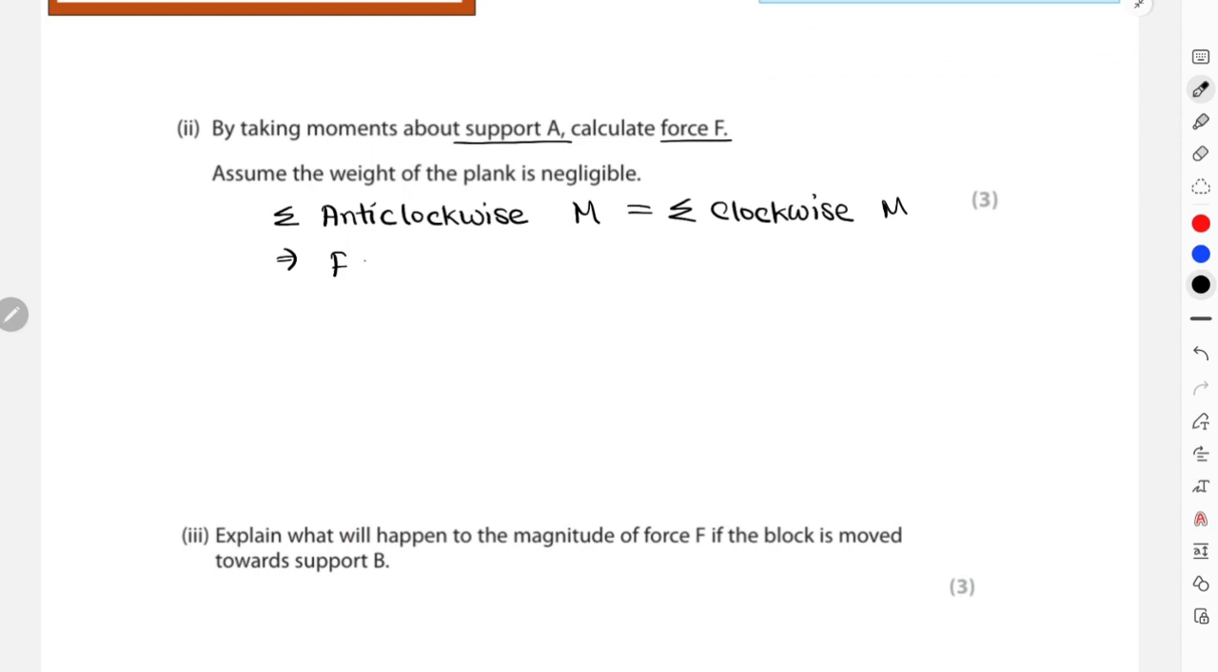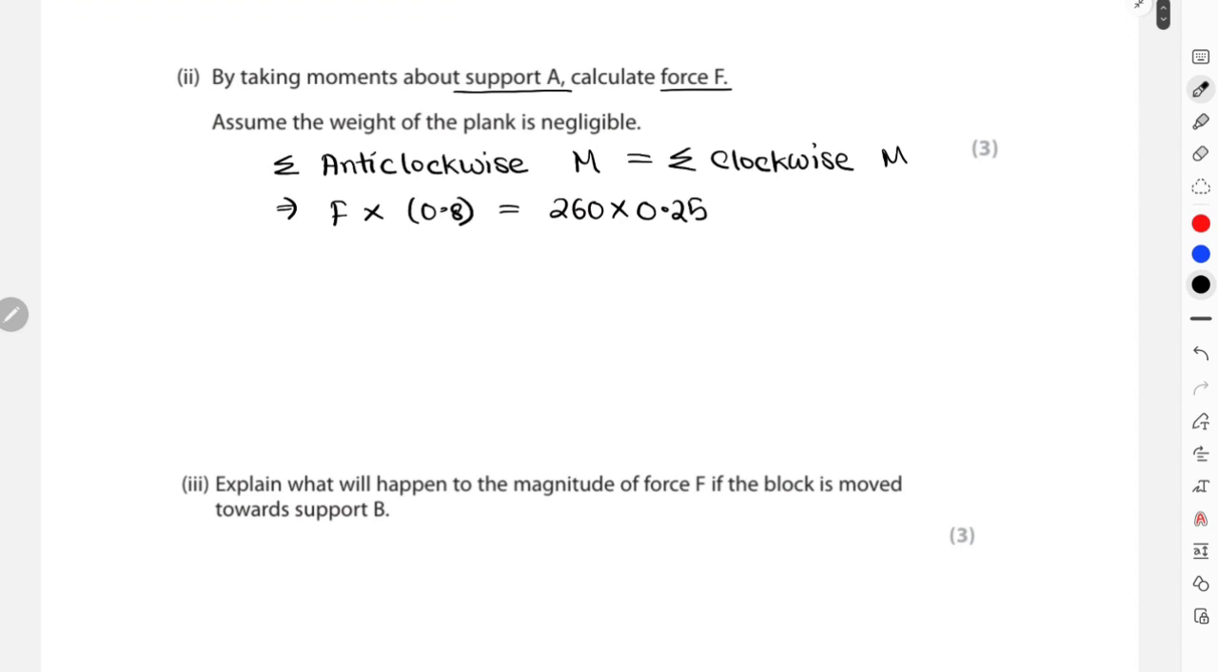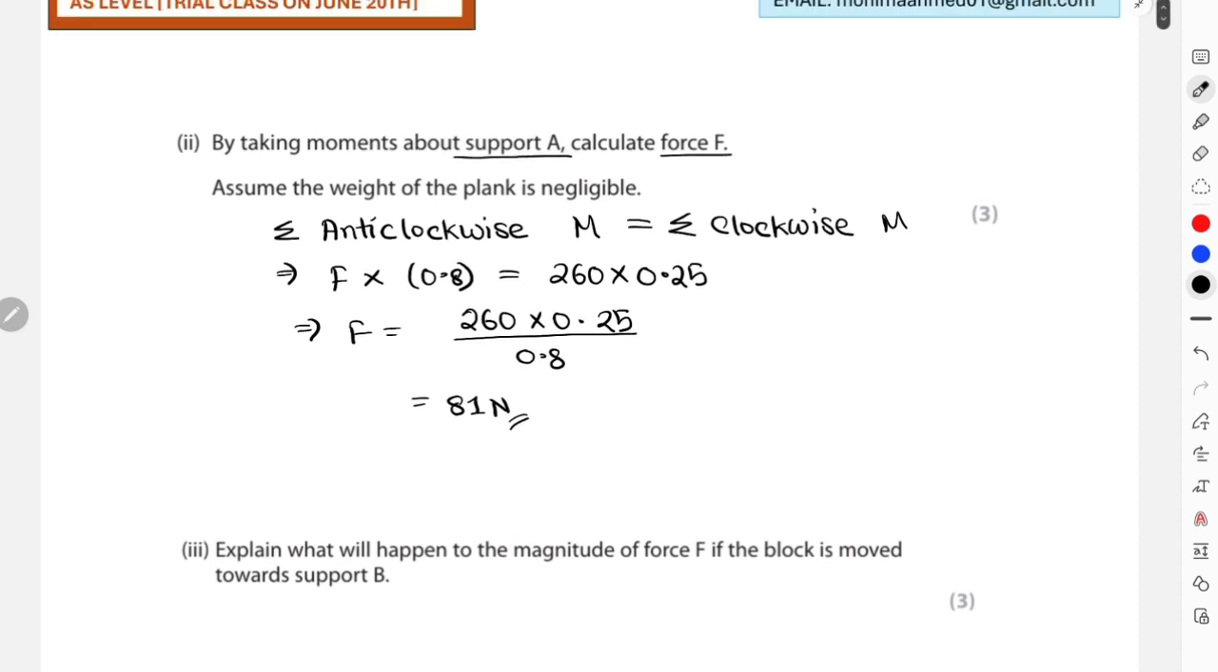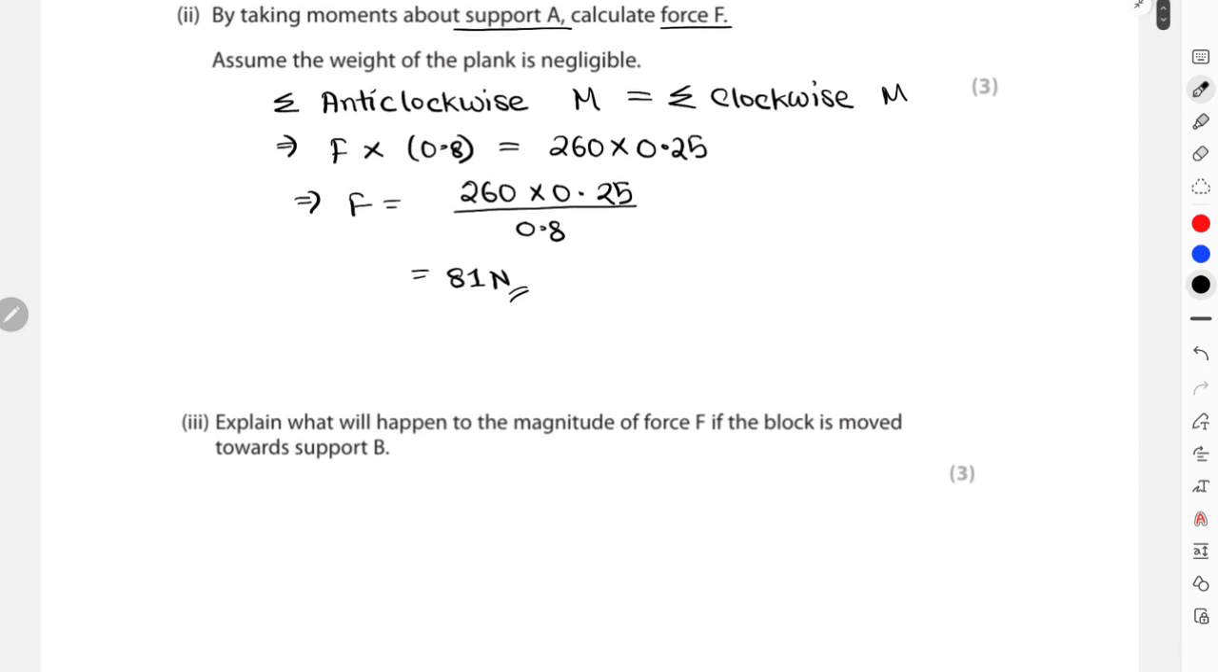We do not know the value for this, but it was 0.8 meters from point A. And for the clockwise moment, this was 260 Newton, and it was 0.25 meters away from that support at A. Finally, F is going to be 260 times 0.25 over 0.8. If you calculate this, you're going to get the value for this entire force as 81 Newton. Okay, so this is the value that you're going to get. So let's move on to the next part.